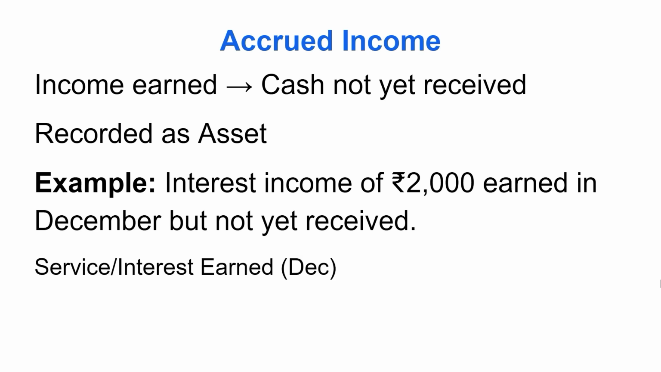Service or interest earned in December. Cash received later on. Interest income of rupees 2,000 we earned in December but we have not yet received it. We will receive in the future. Let's see how we'll pass the journal entries.